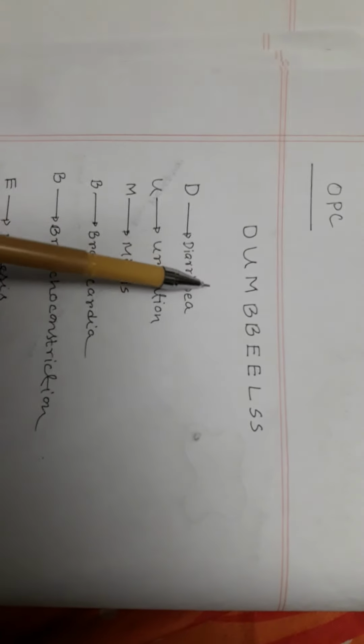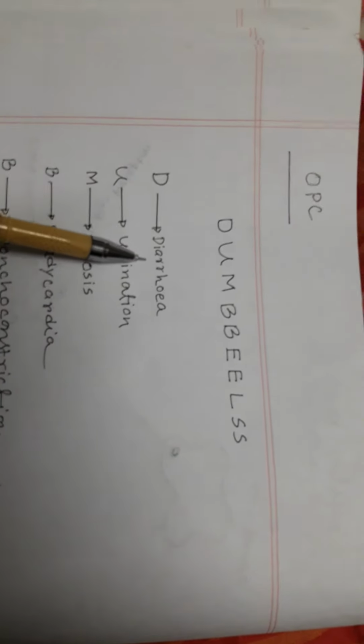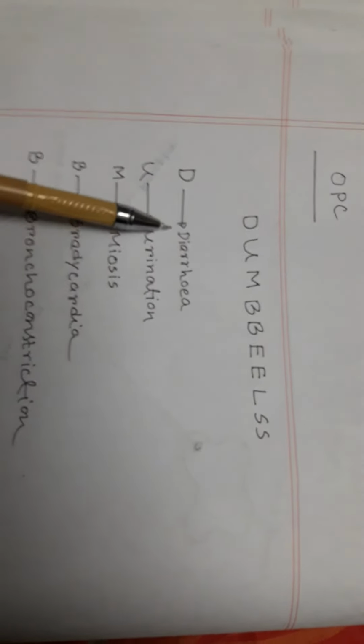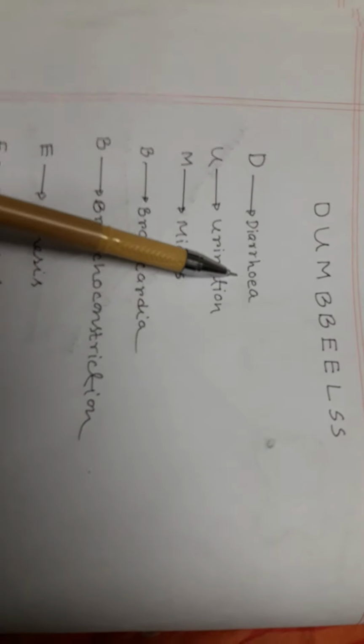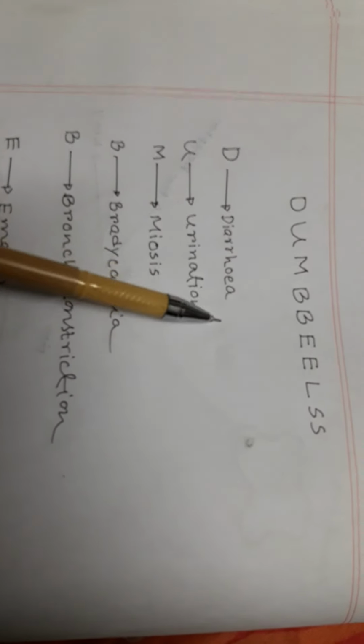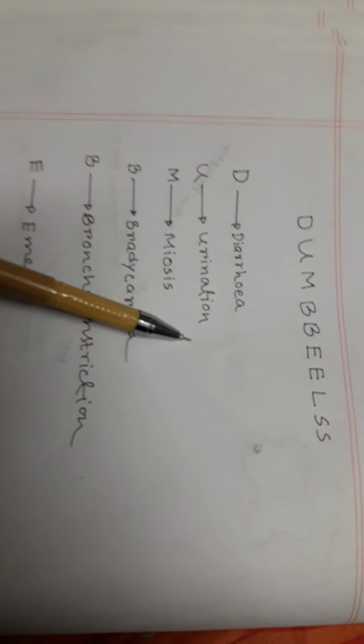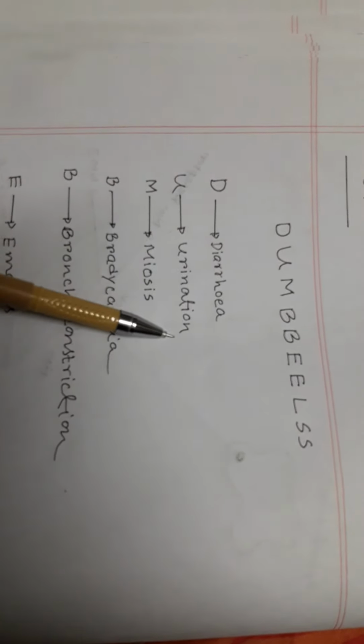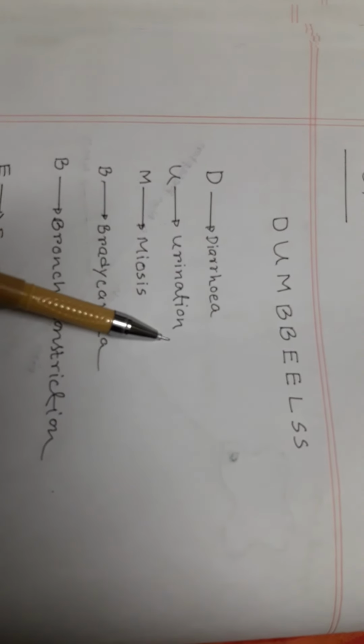Last but not the least, there is a mnemonic for you. You can remember the effects of OPC by the mnemonic DUMBBELS. D stands for diarrhea, because acetylcholine stimulates peristalsis, and in OPC there is excessive acetylcholine in the GIT. U stands for urination, due to excessive acetylcholine stimulating the detrusor muscle of the bladder.